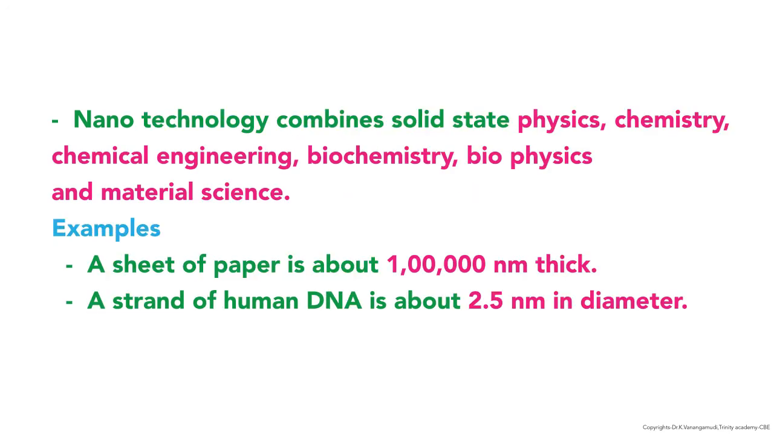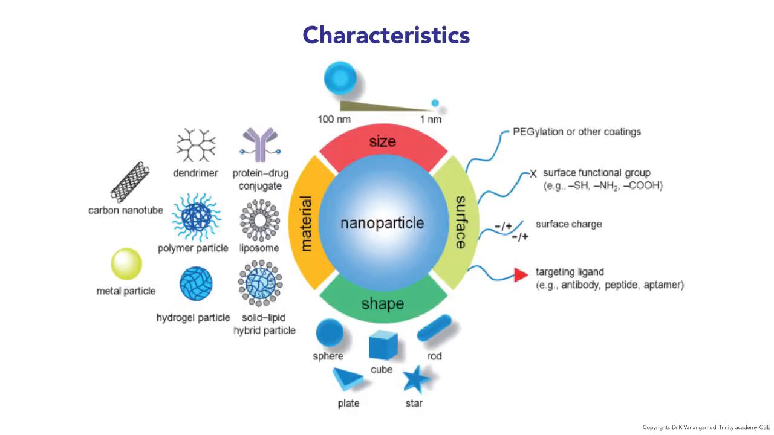Nanotechnology combines solid state physics, chemistry, chemical engineering, biochemistry, biophysics, and material science. The best examples of nanoparticles: a sheet of paper is about 1 lakh nanometer thick. A strand of human DNA is about 2.5 nanometer in diameter. The different characteristics of nanoparticles: the size ranges from 1 nanometer to 100 nanometer. The shapes are sphere, rod, cube, plate, and star.